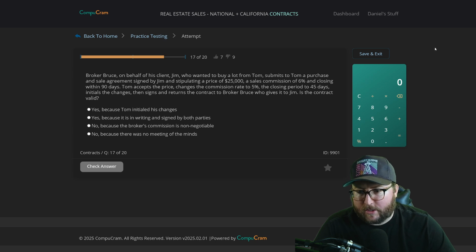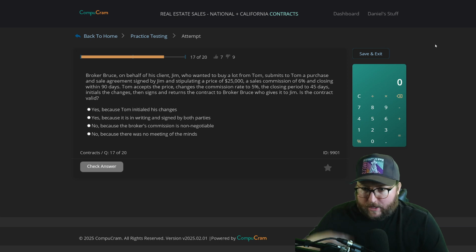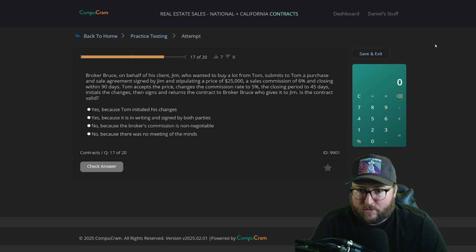Is the contract valid? All right, so we have 3 different names. There's a lot going on in this question. We got a sales price, we got a sales commission, we got a closing date, closing days, and they all changed. And is it okay that they changed? I want to say yes, it is, because Tom initialed.